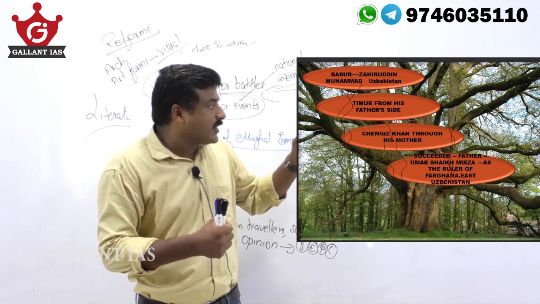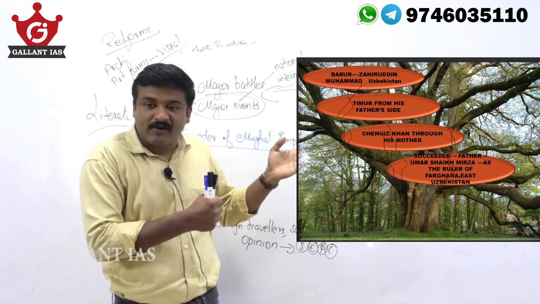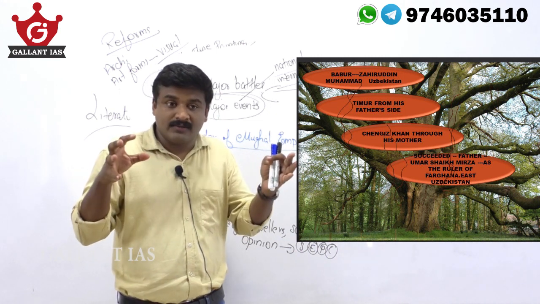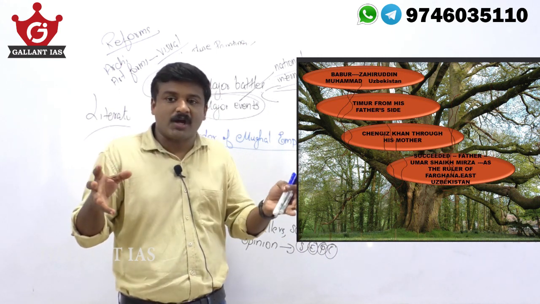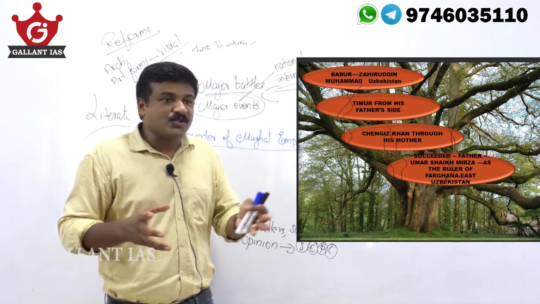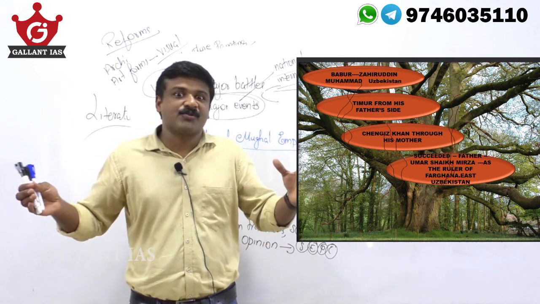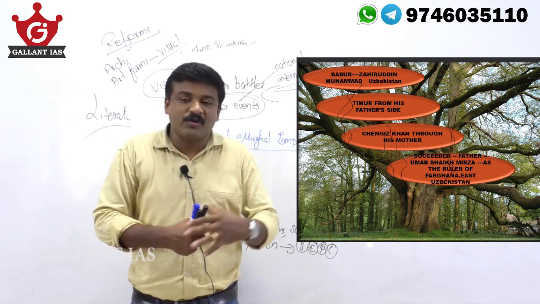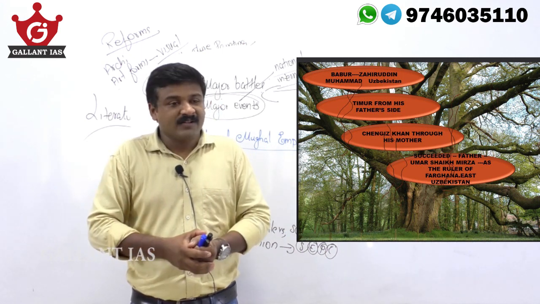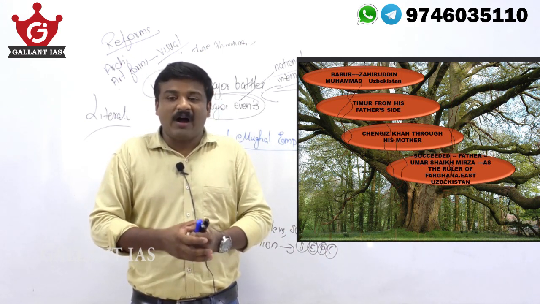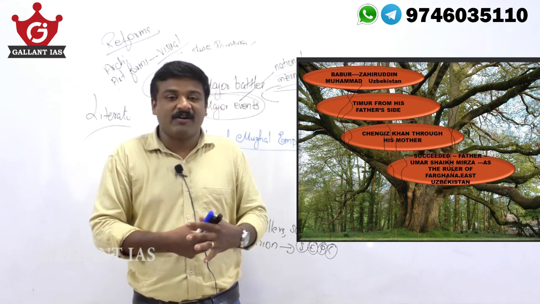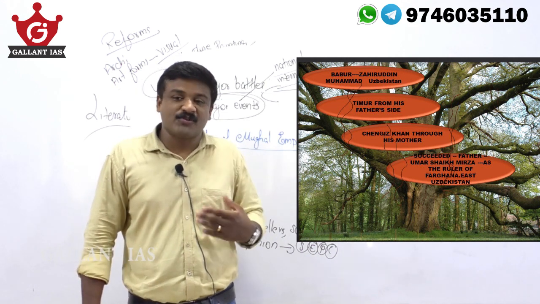So he was connected with Timur from his father's side, and with the Mongol invader Genghis Khan from his mother's side. Genghis Khan's history is a very brutal history. He is known for huge and brutal invasions, killing lakhs of people. Mughals never wanted to be known after Genghis Khan, so they always traced their lineage to Timur. They wanted to be known as descendants of Timur.